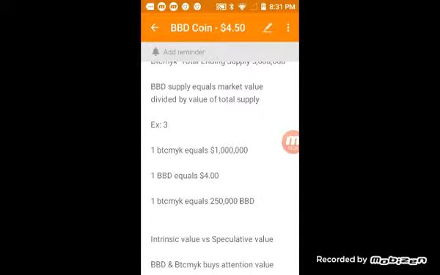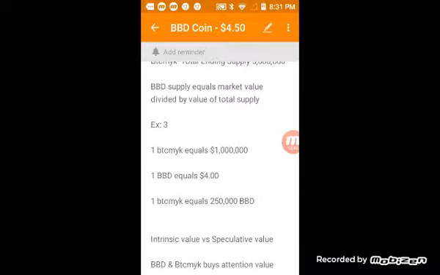And I'm sure that's starting to make a lot of sense to you all. If not, rewind the video back, watch these sections again. I'm sure it'll make sense, but there is a very practical value why you might want to hold BBD coins, at least at some future point. Right now, it's probably being held more for speculation because it's going up, because it's a very, very low supply. It's like only 10,000 that have been printed so far, right? But in the future, it's going to be more to keep up with the growth of the Bitcoin MYK token.